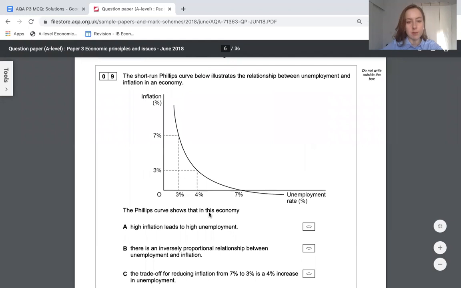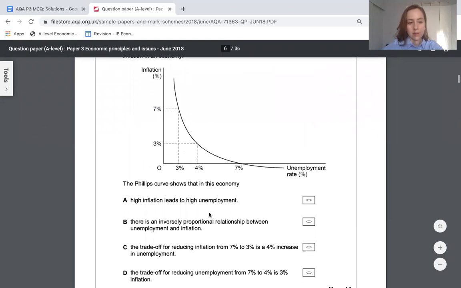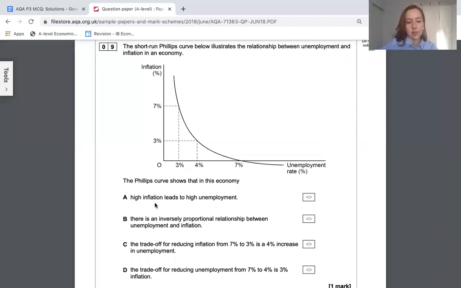Here we have the Phillips curve, unemployment and inflation trade-offs. So let's go through each of them. There is high inflation leading to high unemployment. Okay, let's check that out. So when there's high inflation, we actually have low unemployment. That's wrong. So that's wrong too.